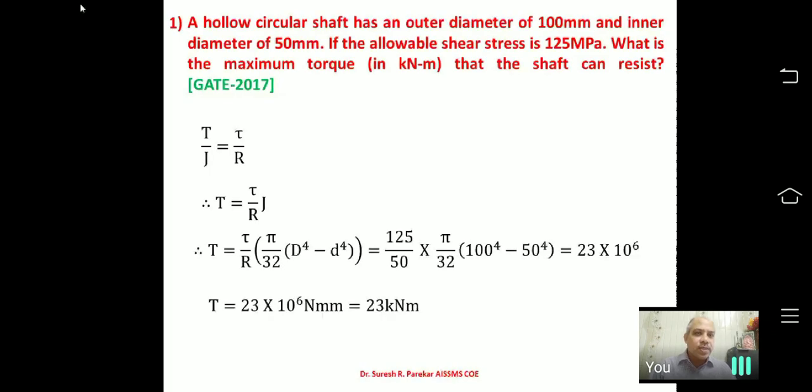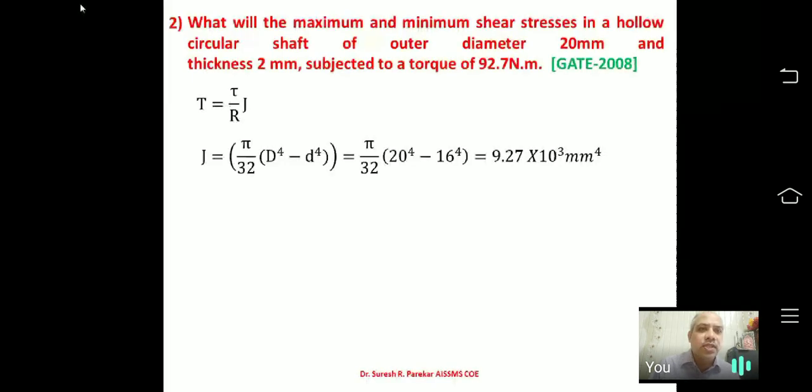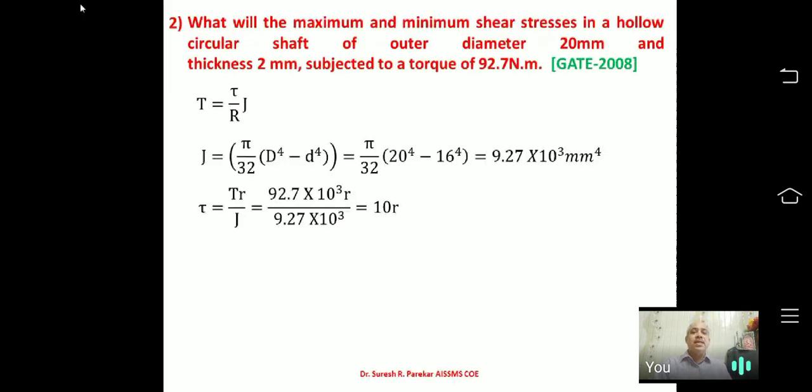So problems are easy when we talk about torsion, but you should be in a position to understand it, because that is most important. Now in the second problem you can see, what will be the maximum and minimum shear stress? Whenever we have a hollow shaft, we have two stresses. Minimum stress is at the inner radius, and maximum stress is at the outer radius.